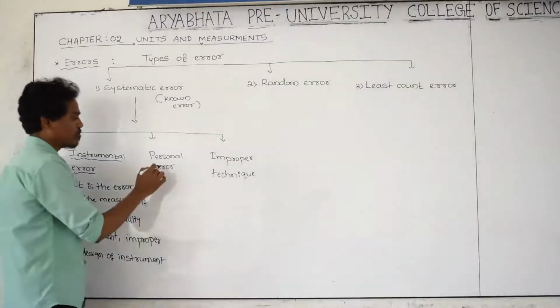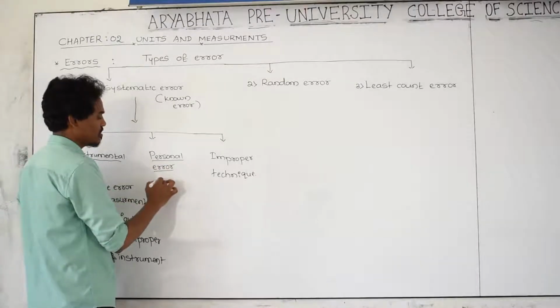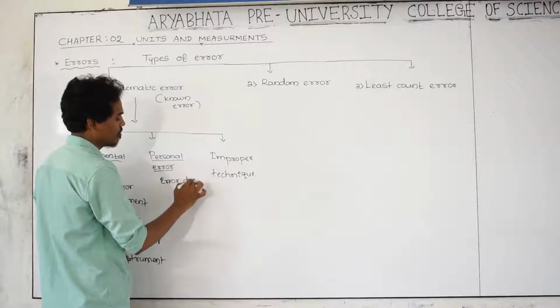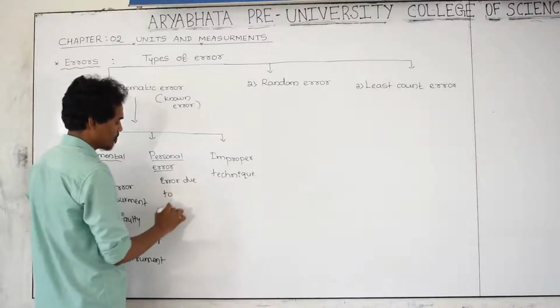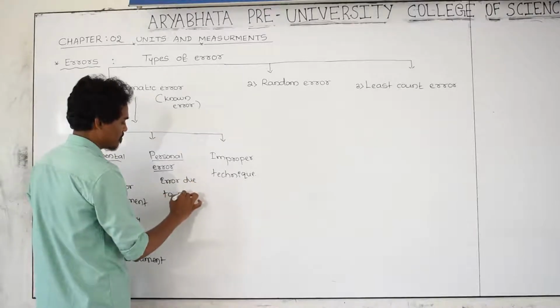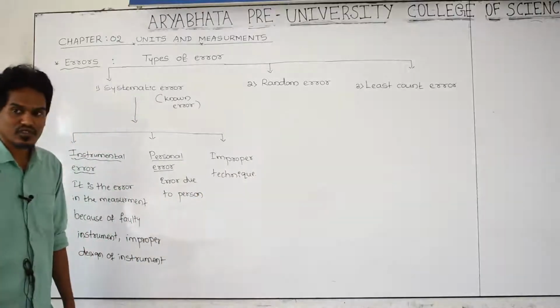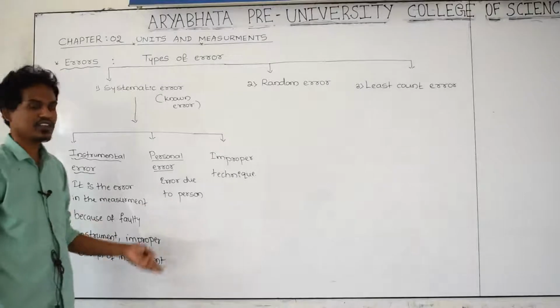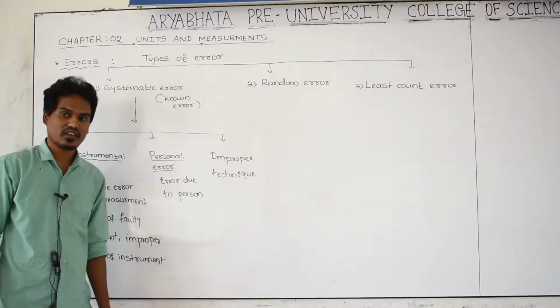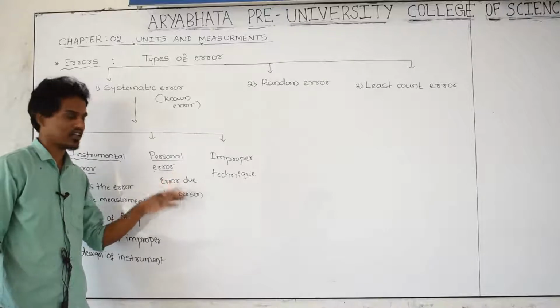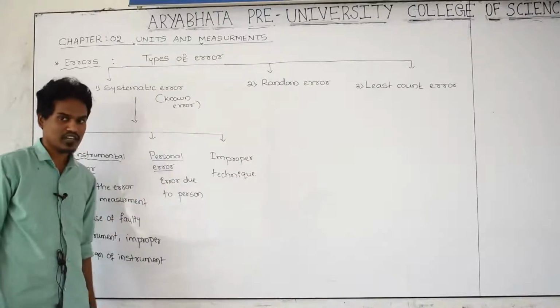And next one, personal error. This is the error due to a person, a laziness, or while he is measuring something, because of what the person is doing, that error we are going to call a personal error.